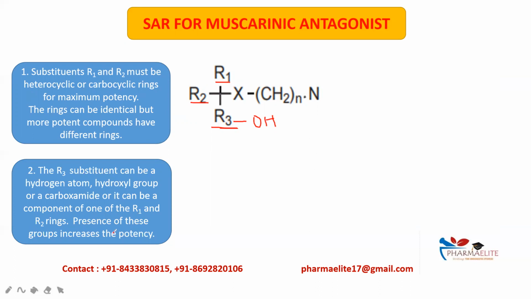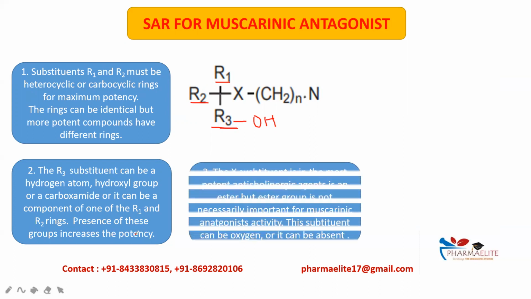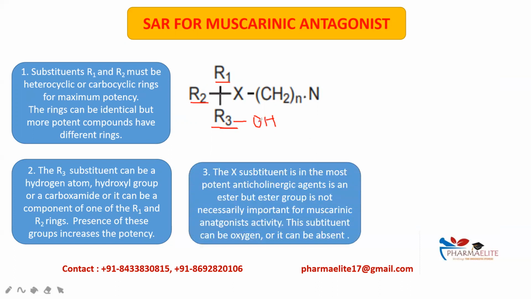So presence of this group increases the potency of the compound. Third point, the X substituent. This substituent is in the most potent anticholinergic agents, and it should be an ester, but this ester group is not necessarily important for the muscarinic antagonist activity. So this X can be an ester, or it can also be an oxygen atom, but this oxygen atom is not necessarily important for the activity or for muscarinic antagonist activity.